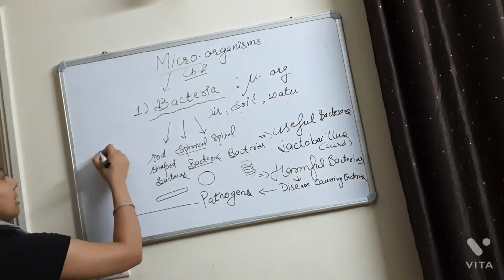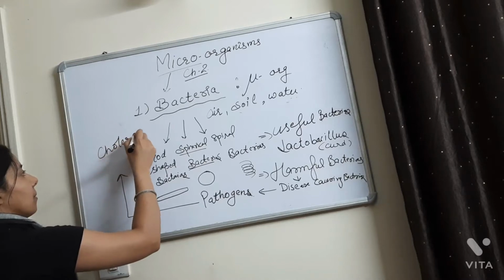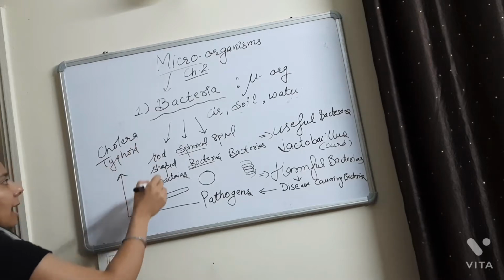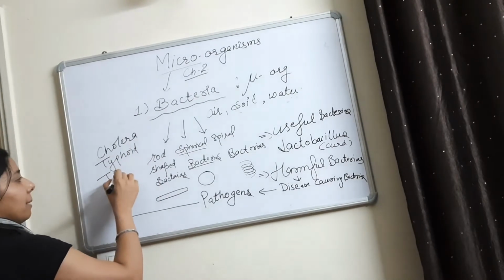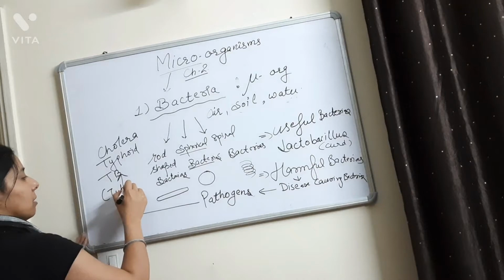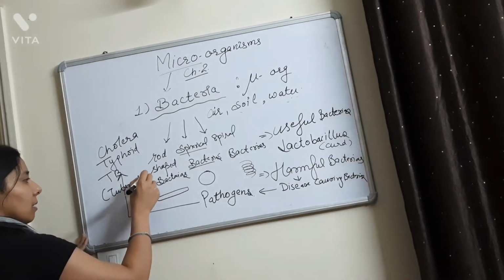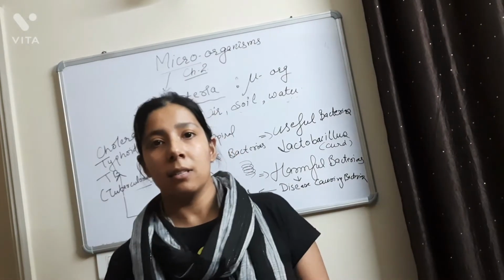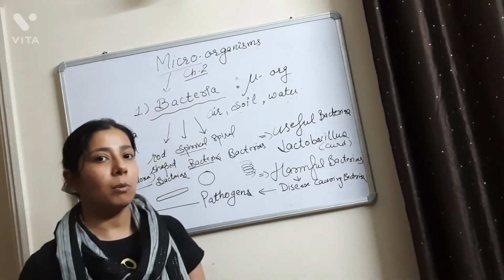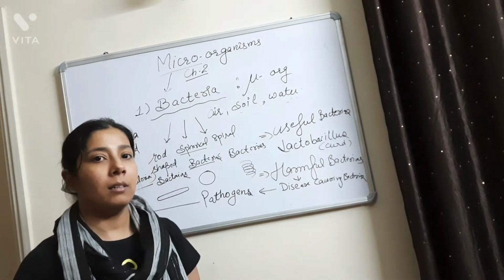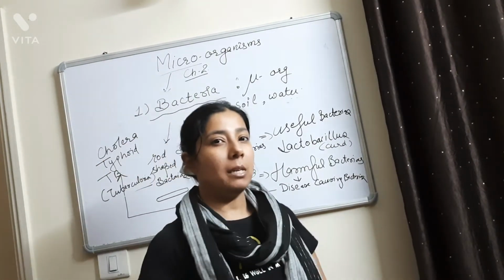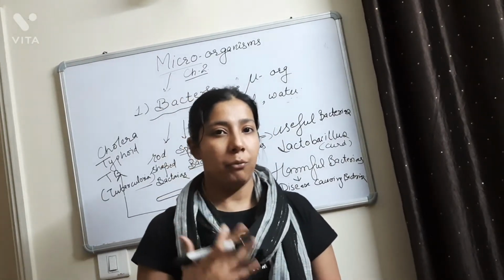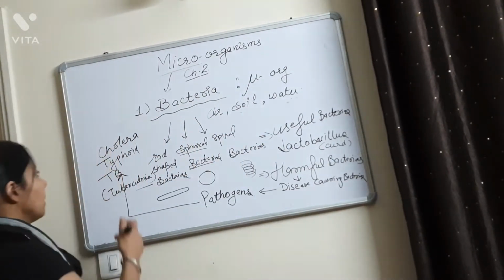So examples of those diseases are cholera. They can be typhoid. Typhoid is a kind of fever. And they can be TB. What is TB? TB is tuberculosis. What is tuberculosis? Tuberculosis is a disease in the lungs. It acts on the respiratory system of the human body, and the person who is suffering from TB is suffering from coughing also. He keeps on coughing. So this is a TB disease.